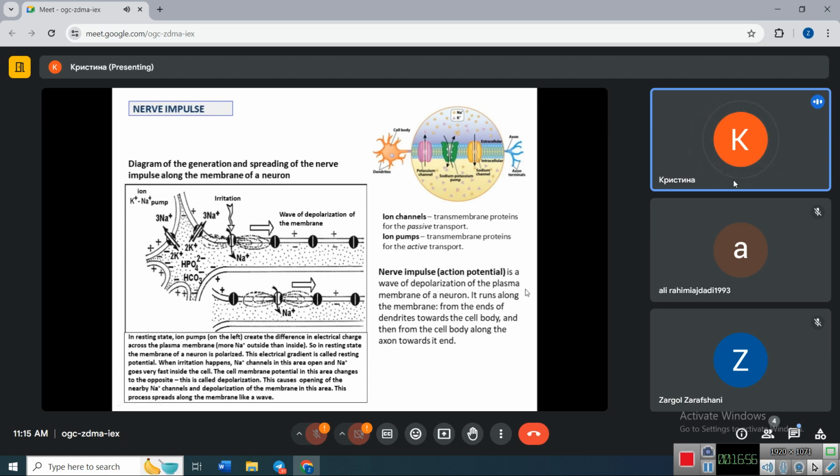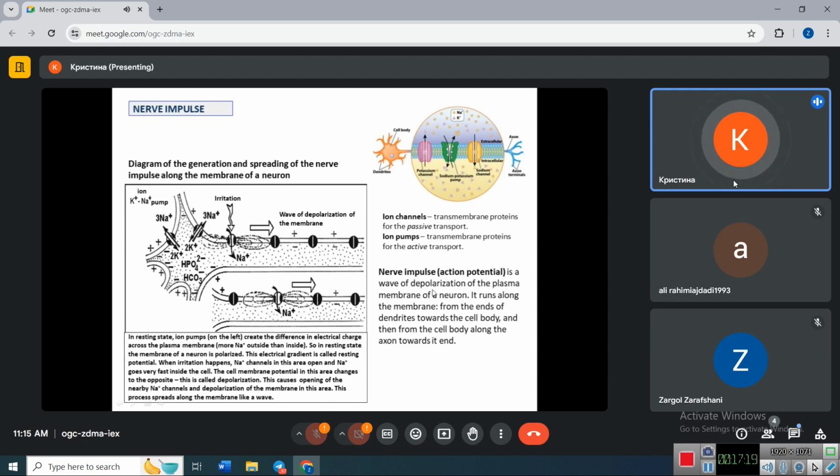It runs along the membrane from the ends of dendrites towards the cell body, and then from the cell body through the membrane of the axon to the end of the axon terminals. So, nerve impulse is the wave of depolarization.